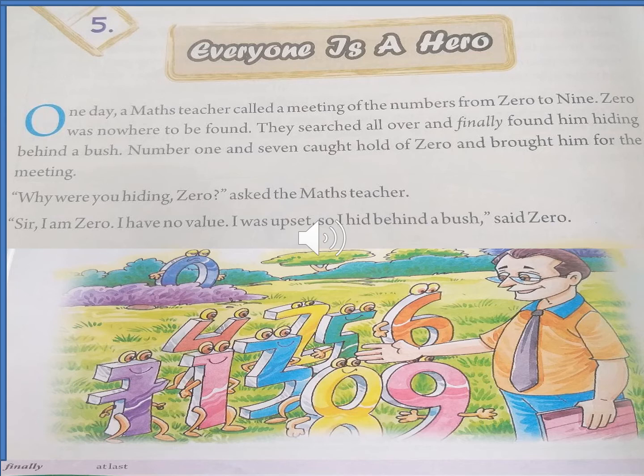Why were you hiding, 0? asked the maths teacher. Sir, I'm 0. I have no value. I was upset, so I hid behind a bush, said 0. So the maths teacher asked him, why were you hiding, 0? So he said, I'm 0 and I have no value. I was upset. So he was very sad that he's a 0 and he has no value. So I hid behind a bush. Let's see what happens next.